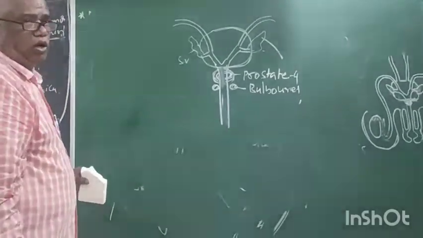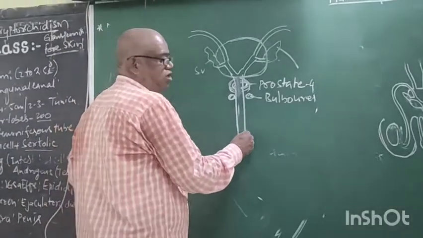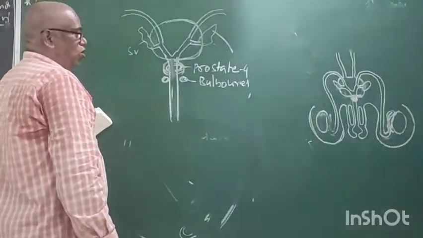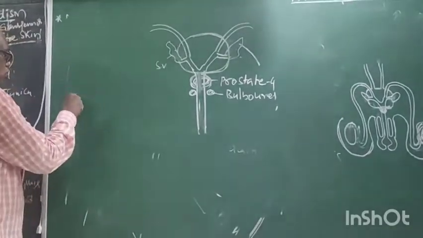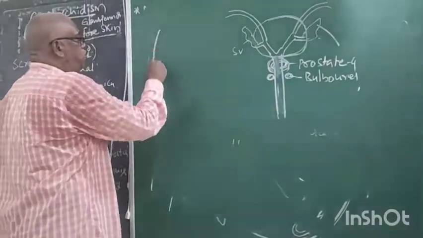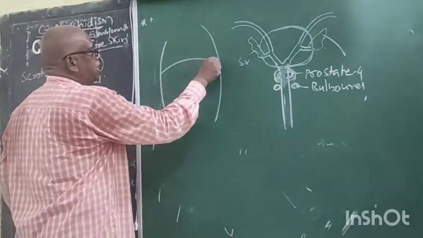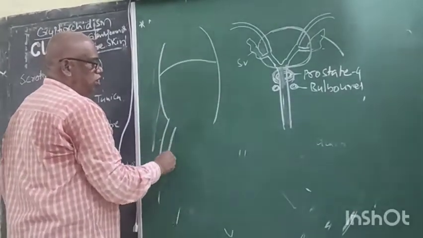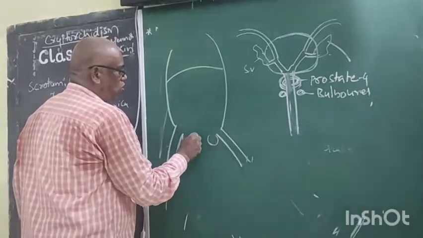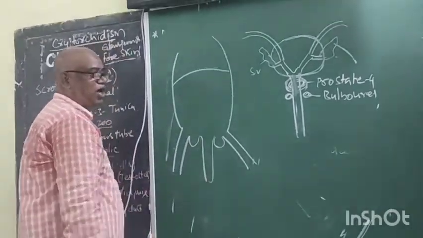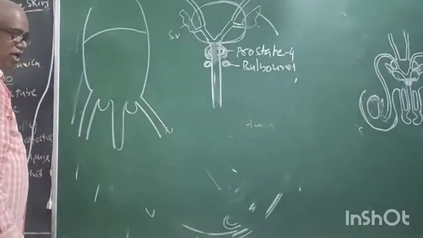Right? Now what is this? Urethra. Now, actually, it is the body, it is the diaphragm, it is the legs or toes. Now it is called the scrotum. Now what is this? Penis. Right.